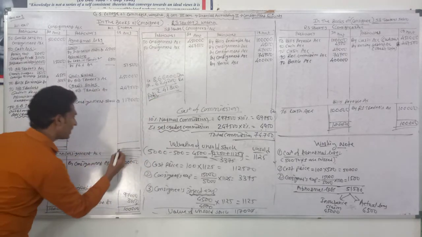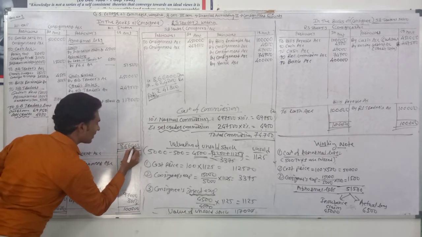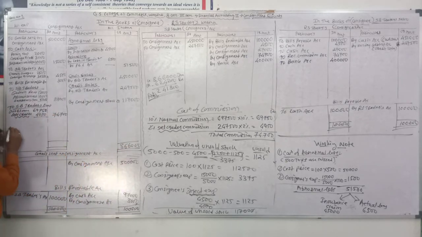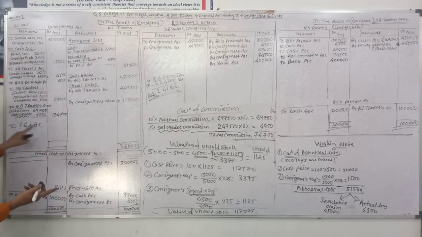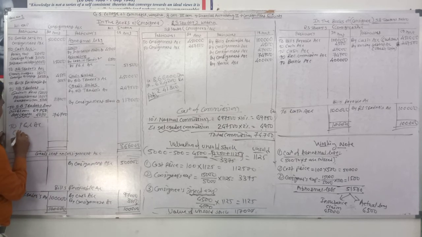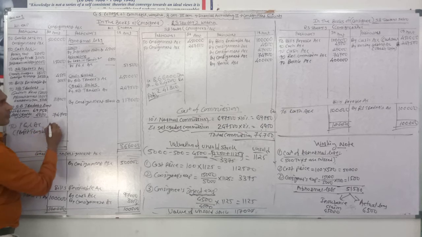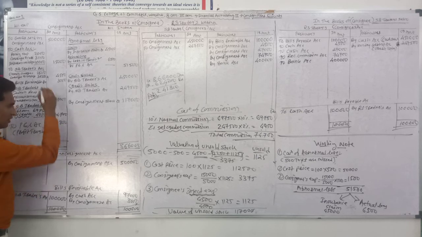Okay, so credit side total 8,66,000, debit side total is less, so profit goes to the P&L account. So write at the debit side P&L account. You can also write P&L profit and after in bracket you can write P&L account. But as per entry, we debited the consignment account and credited the P&L account. So write at the debit side of consignment account by the name of P&L account. In bracket, profit transfer. Profit 2,41,800. Account close.